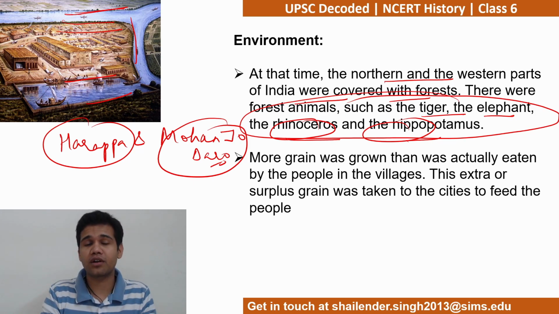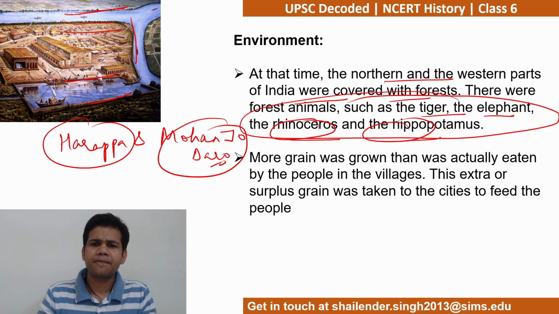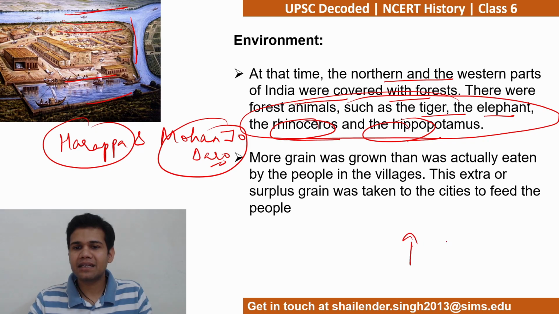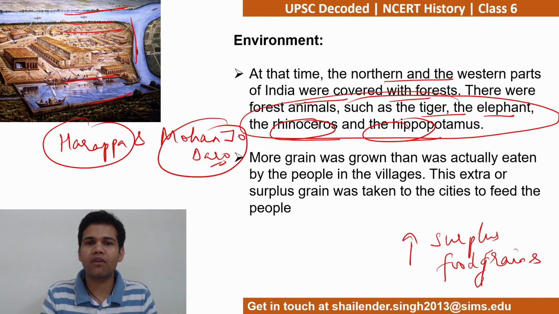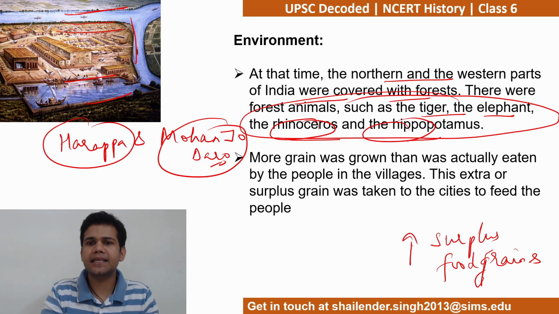Now, one of the important factors that led to the rise of this mature Harappan phase, the rise of urbanization, cities, etc., is that there was this lot of bumper harvest that they used to have. जब तक agriculture surplus food grains नहीं देगा, तब तक cities नहीं आ सकती, because most of the people would be struggling for their 2 square meals a day. सबको ये चैलेंज होगा कि नेक्स्ट टाइम का खाना कहाँ से आएगा, और उसके लिए ज़्यादा से ज़्यादा वो मेहनत करेंगे, खेती करेंगे अगर सरप्लस एग्रीकल्चर नहीं है,